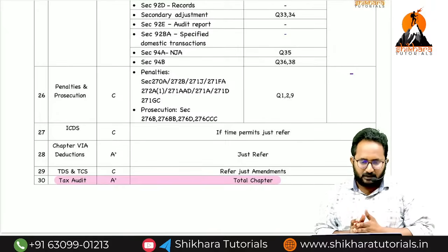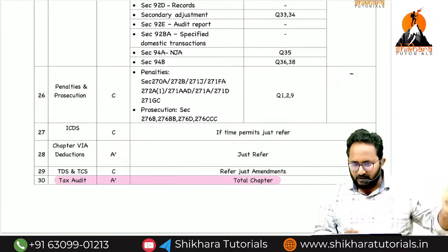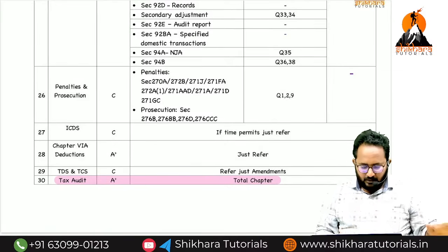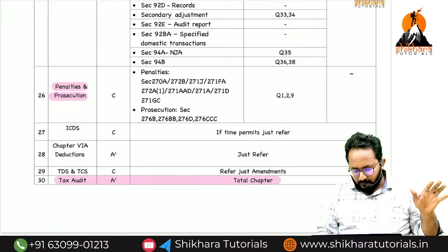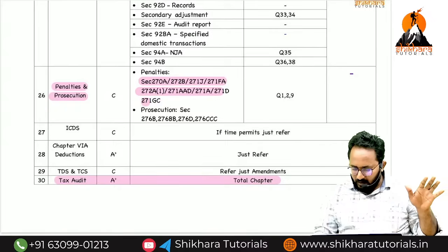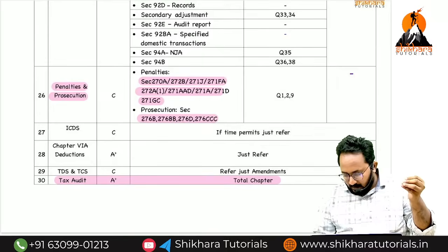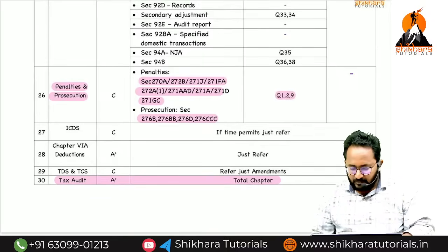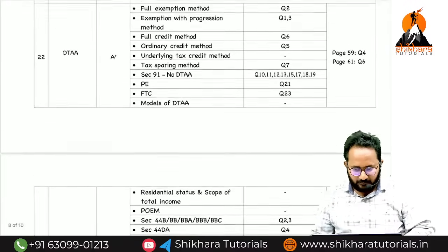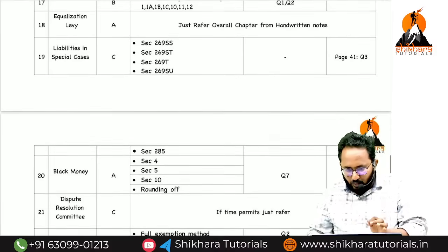Next, now many of you are having a doubt. Sir, what about MCQs? Already in the last attempt I released an MCQ revision series. That MCQ revision series along with this material is enough. Next, penalties and prosecution. I have given the important penalty section numbers for the MCQs also. You have to solve some related questions. Sir, how many questions in total? 140 questions I have given. There are repeated questions also, but you have to do this.